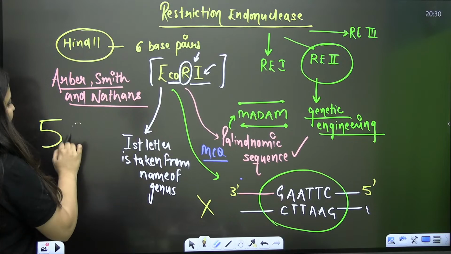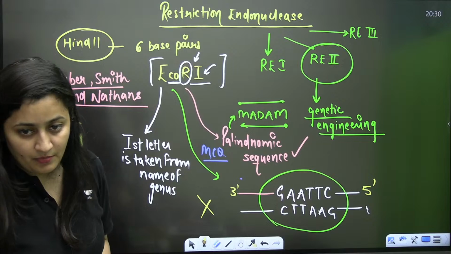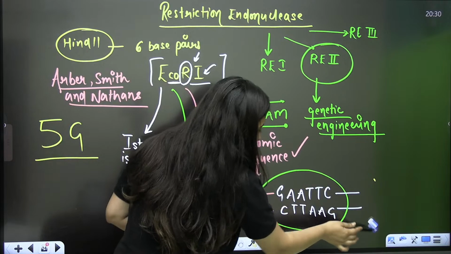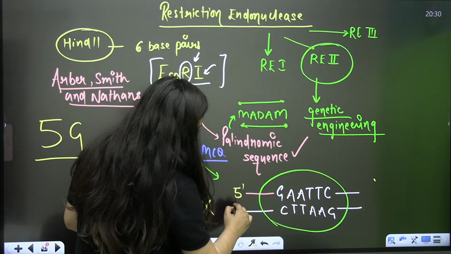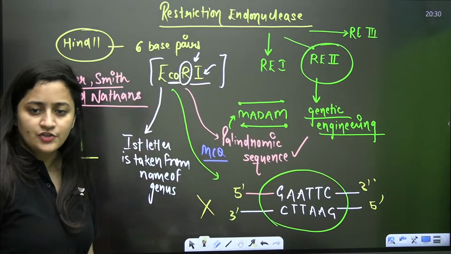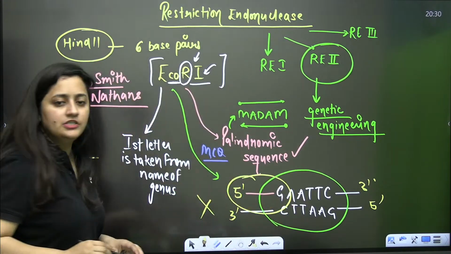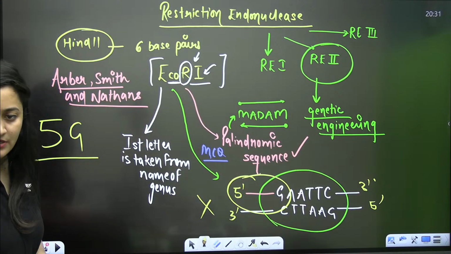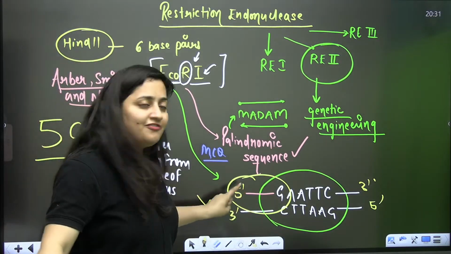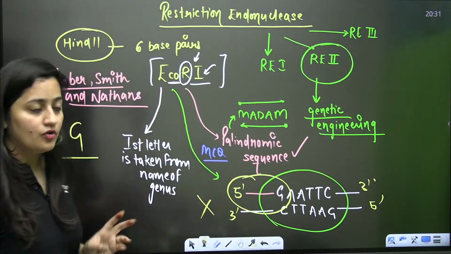So how do I remember? I remember it like this: 5G. We have the networks, no? 3G, 4G, 5G. That's how I remember. So always, if it is GAATTC, here it should be 5'. Clear, bache? It is 5G. So when you mark the option, please focus on that point also. If instead of 5' it is 3' here, then it is going to be incorrect. So that is the palindromic sequence.